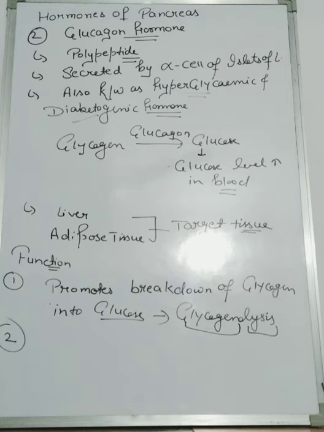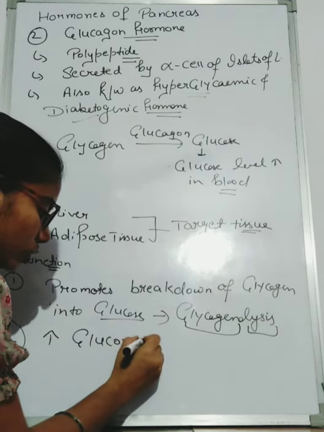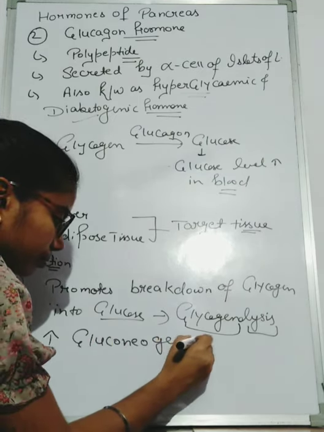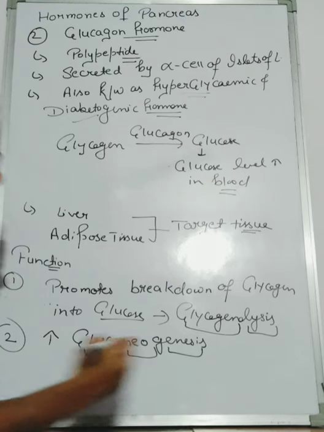Second function is that glucagon hormone increases the gluconeogenesis process. As you know, gluconeogenesis means formation of glucose from non-carbohydrate sources. Genesis means formation, gluco means glucose, and neo means non.